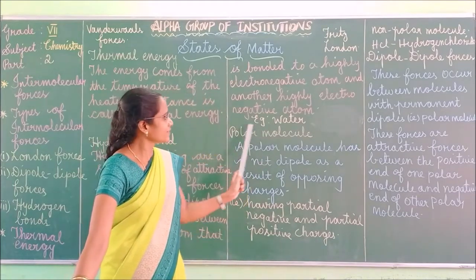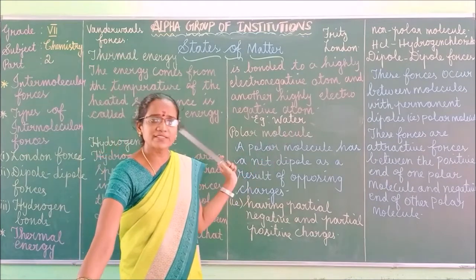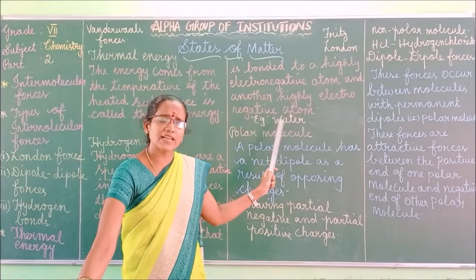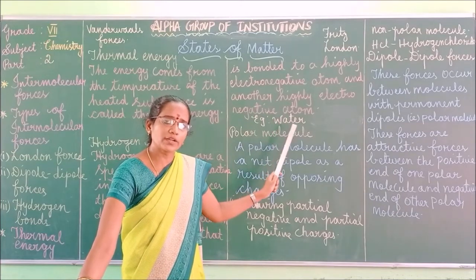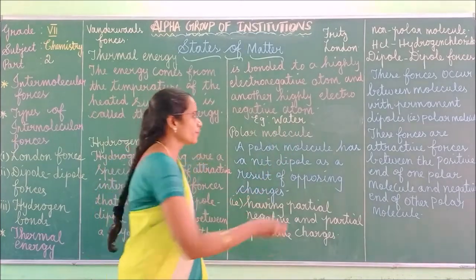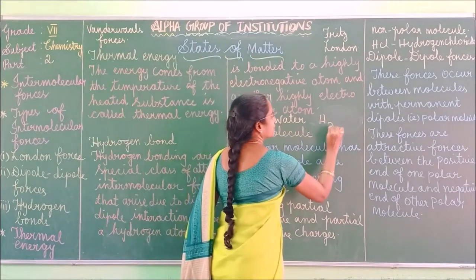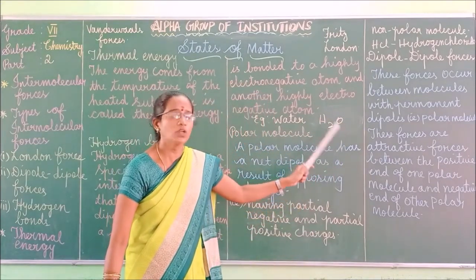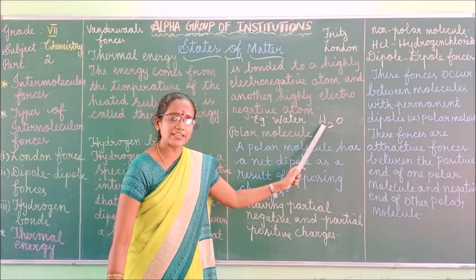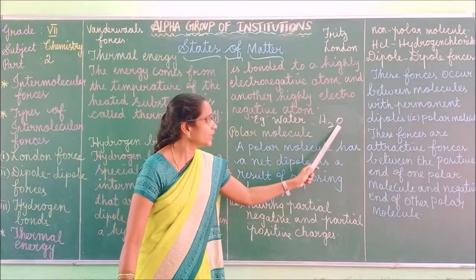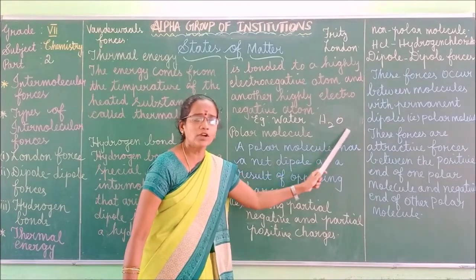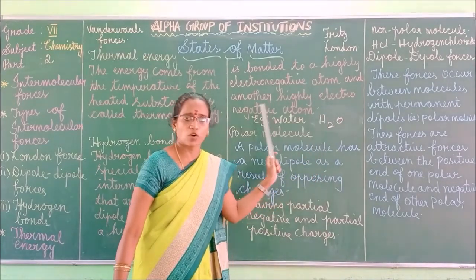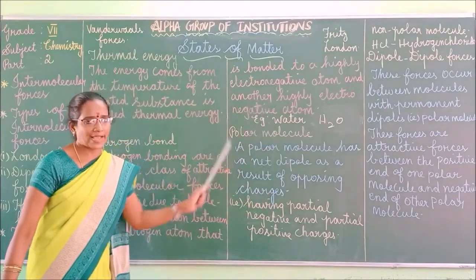So why are we saying water will come under this hydrogen bond? Because water is nothing but a combination of hydrogen as well as oxygen atoms, isn't it? Here, these hydrogen atoms are covalently bonded with highly electronegative oxygen atoms. Hence, water will come under the examples for hydrogen bond.